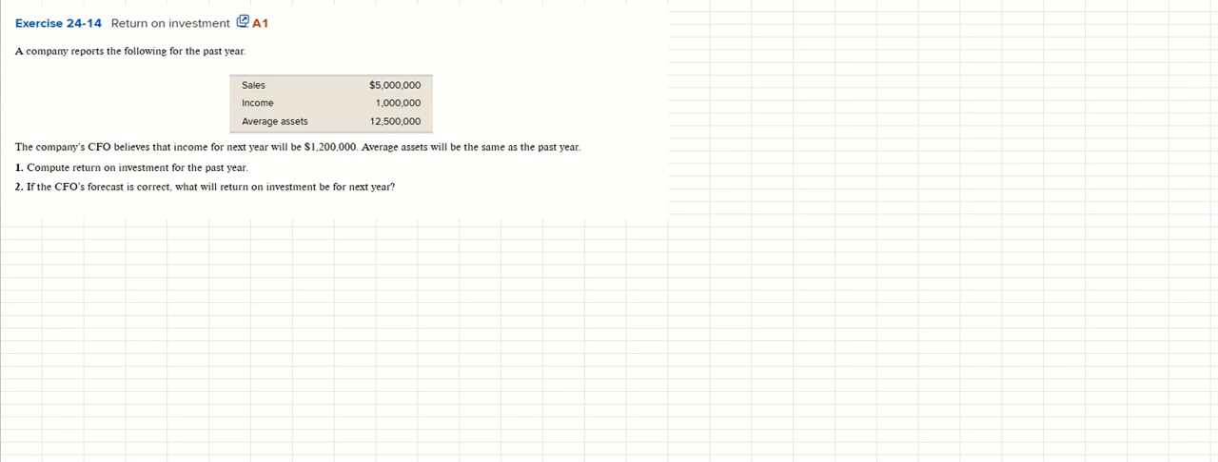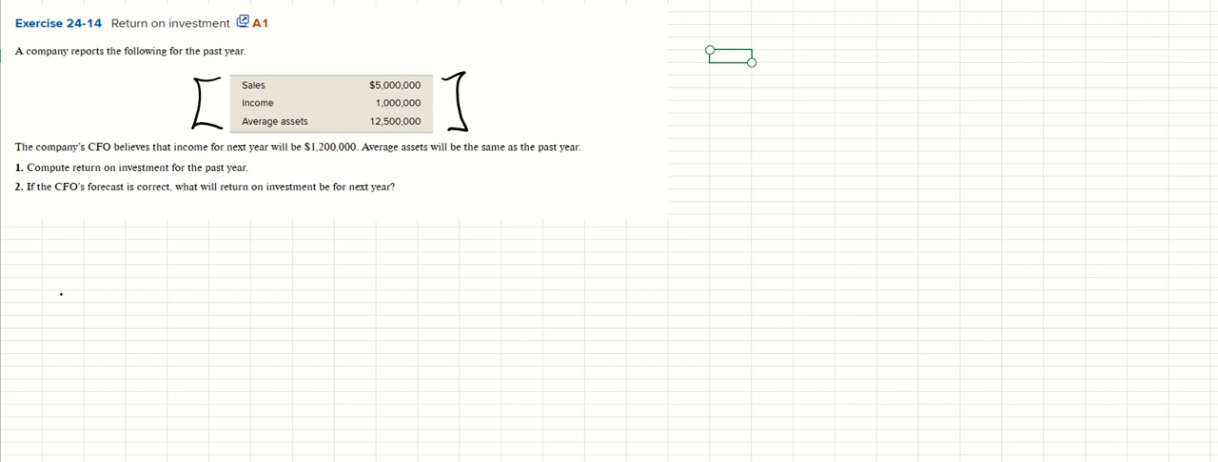Practice problem number 4 for chapter 24. This exercise requires us to calculate the return on investment for a company. And we are given the company's information here in this chart regarding their sales, income, and average assets.